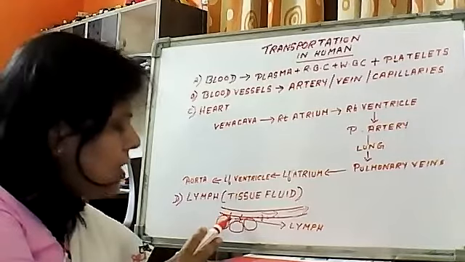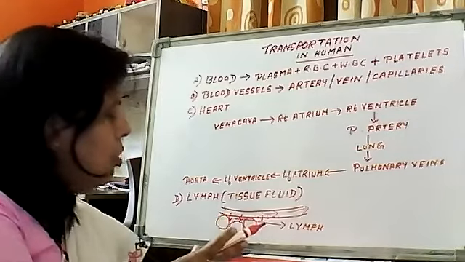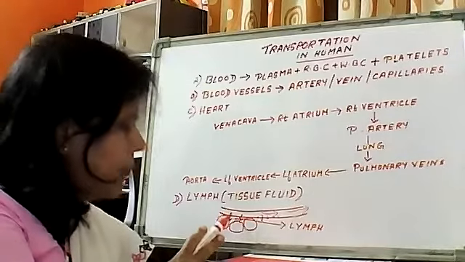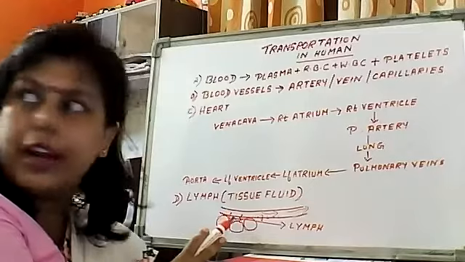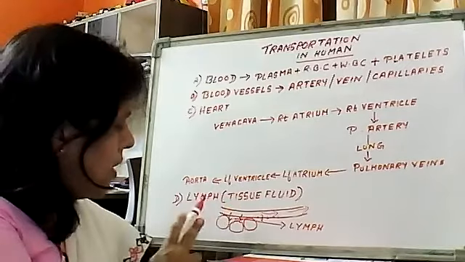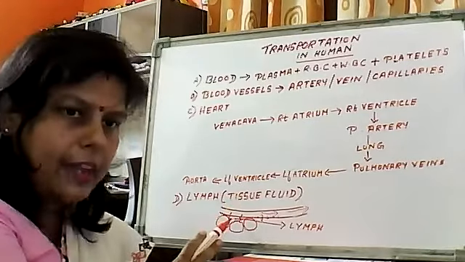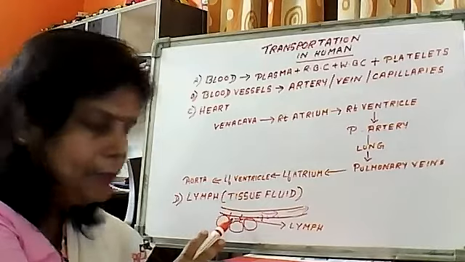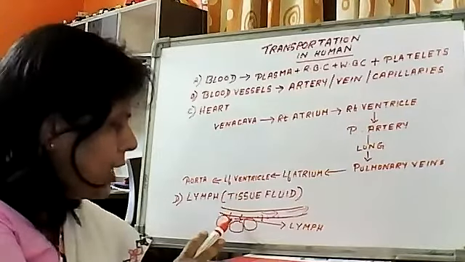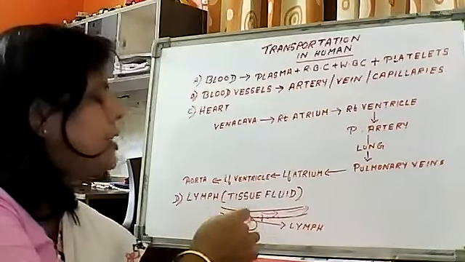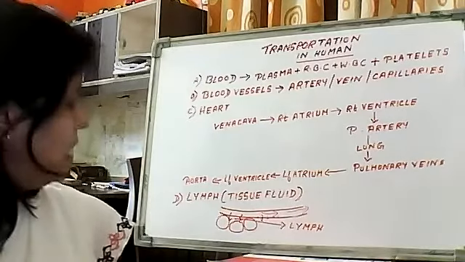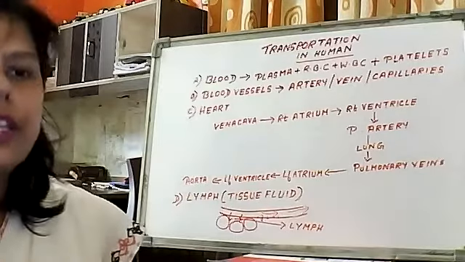Since it is stored in the gaps in between, it is known as the tissue fluid. And since its composition is a little different, as the red blood cells are not there in it, it is a little different from the blood. So it is known as lymph. It is yellowish in color, and from here it is collected by another type of vessel, which is known as the lymphatic vessel.